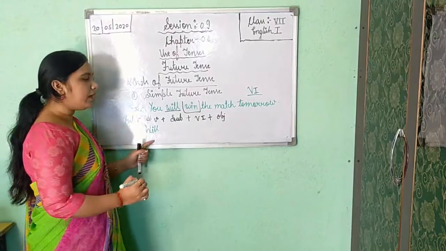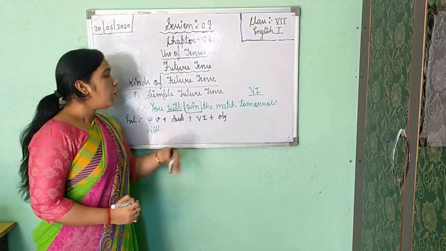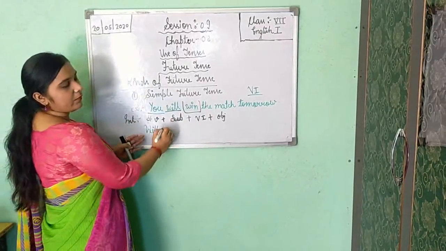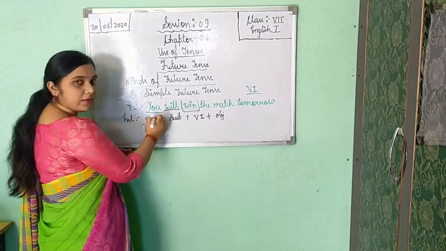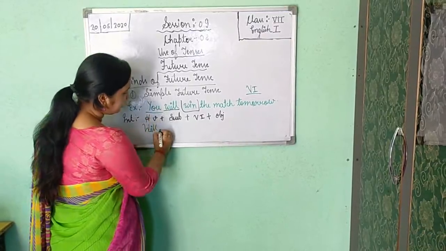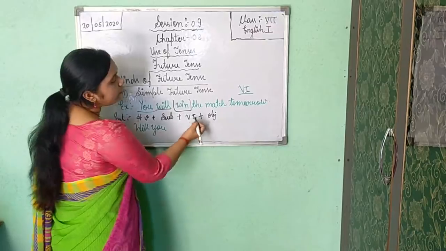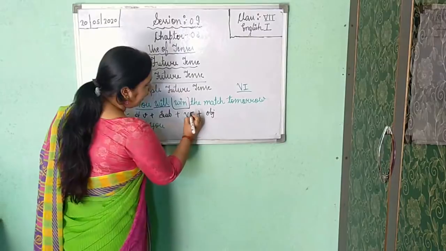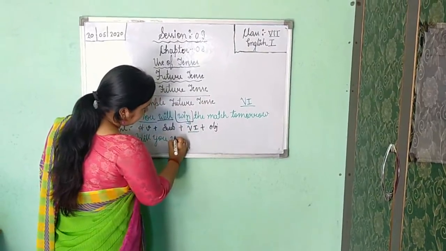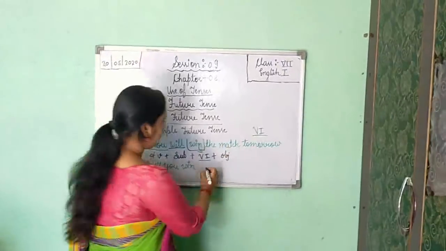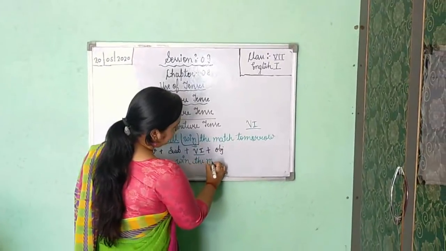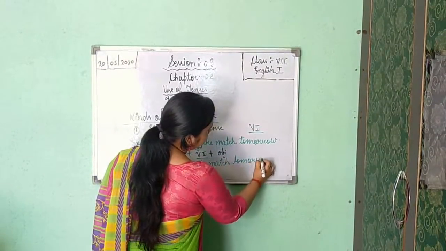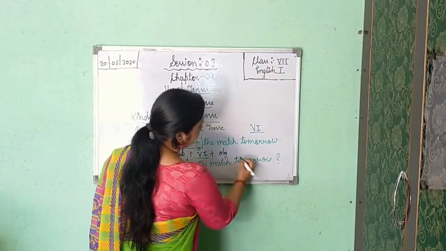Will, after will subject you will write. What is subject? Who is going to win the match? You. You is the doer. So after will we will write subject, and here in the given example, the subject is you. Will you? Verb first form. Win. Okay. Win is an action word. So here, just like this, we will note it. Will you win? Then the rest of the part. The match tomorrow, and after this, you will put a question mark.